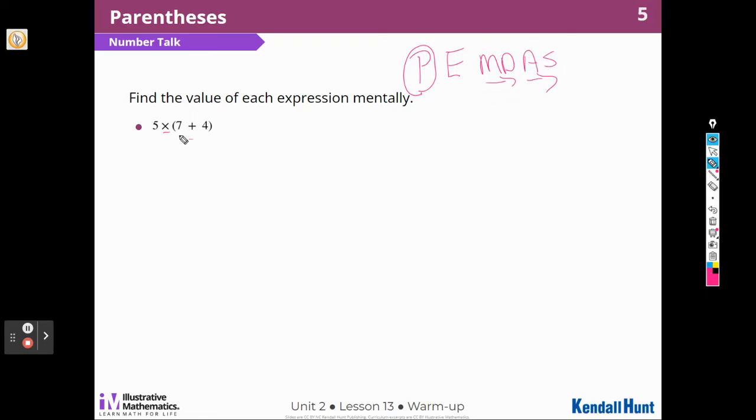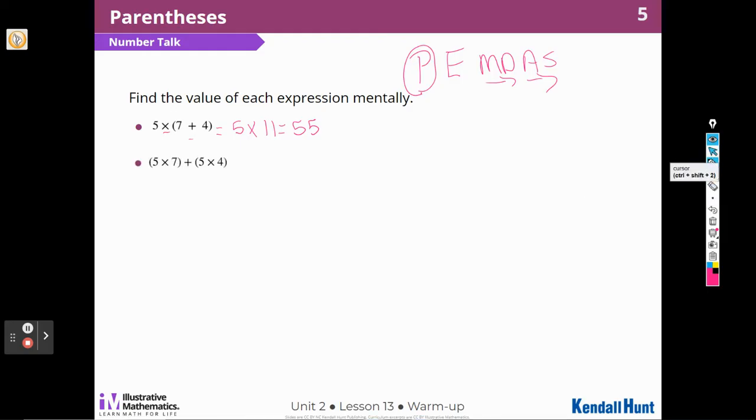But in this case, I have addition inside my parentheses, so I have to do that first. So I know that 7 plus 4 is 11, so that's going to be 5 times 11. So the answer is going to be 55. 55. You could have thought of it in a different way. That's the way I thought of it.